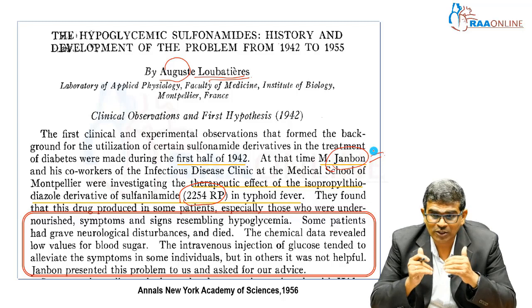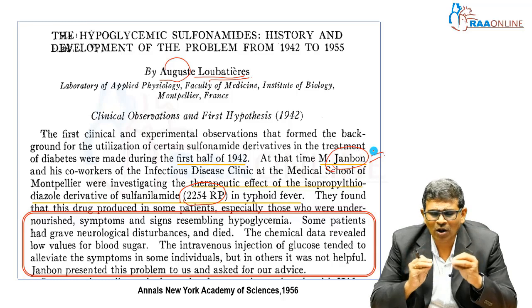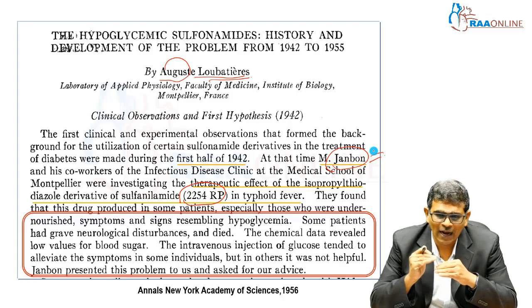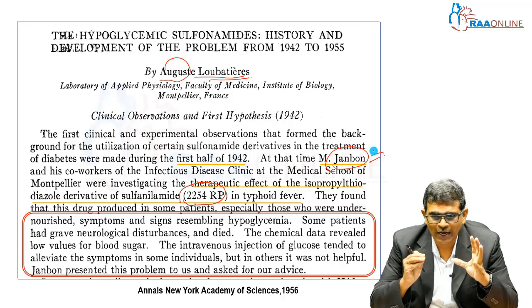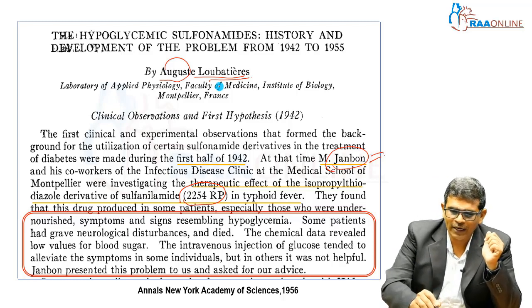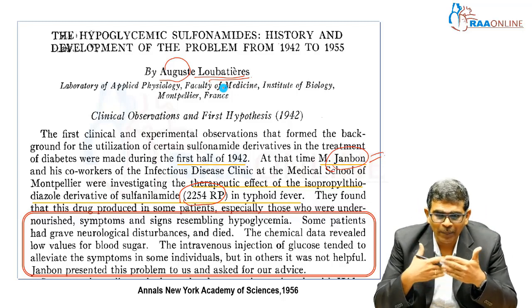total pancreatectomy done animals; this effect was not seen. Also, he was able to show that this was not dose dependent. He said this is because of the increase in the amount of insulin produced by the islets, and that is what is causing these low sugars. So this was proved by Auguste Loubatières. He said very categorically that the drug causes low sugar and is able to produce an increase in the amount of insulin. All these conclusions were derived by Loubatières. With this, they were able to take it forward and bring out other molecules.